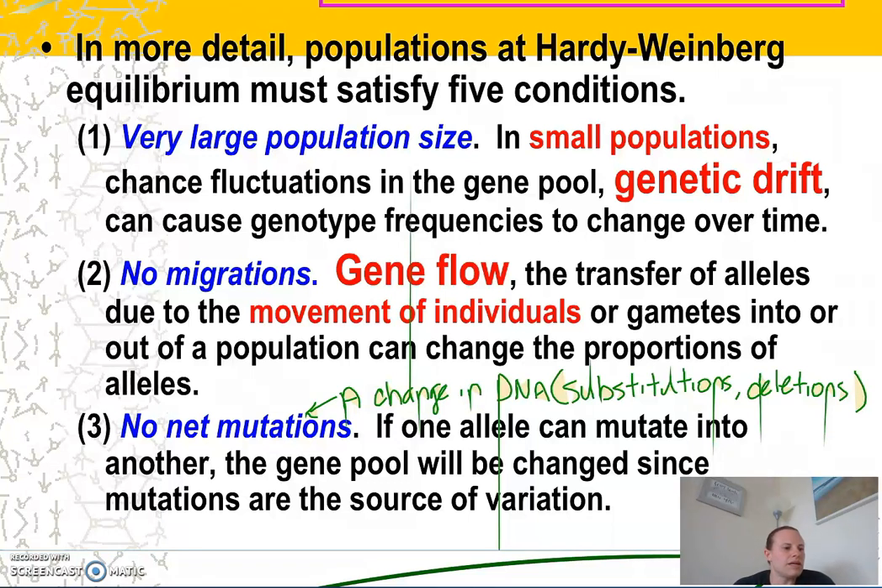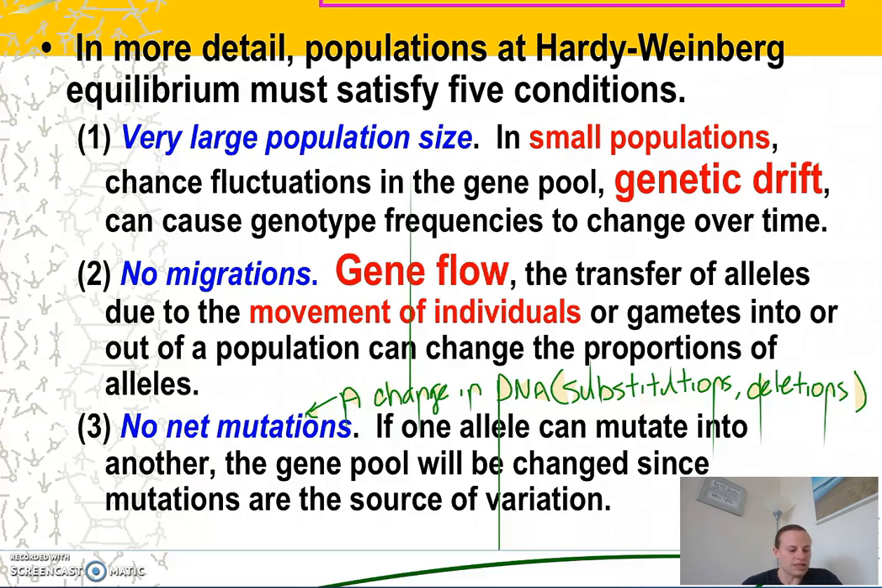Before we look at the mathematical aspect of the Hardy-Weinberg theorem, what I want to do is go through in greater detail the Hardy-Weinberg theorem and review some important vocabulary. So in more detail, populations at Hardy-Weinberg equilibrium must satisfy 5 conditions, meaning that these 5 conditions must be met in order for there to be no evolution. If any one of these 5 conditions is not met, does not hold true, then evolution is occurring.